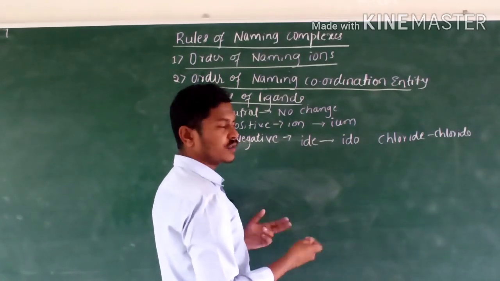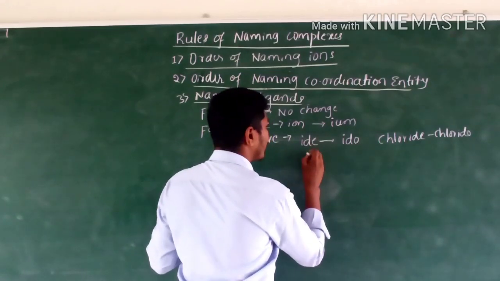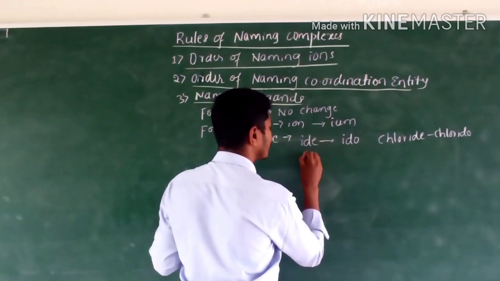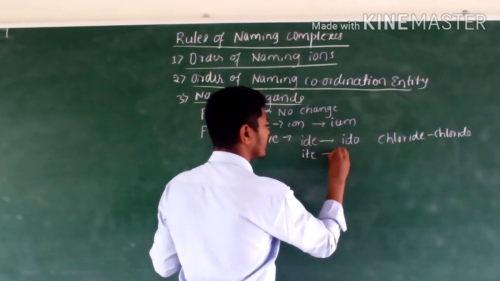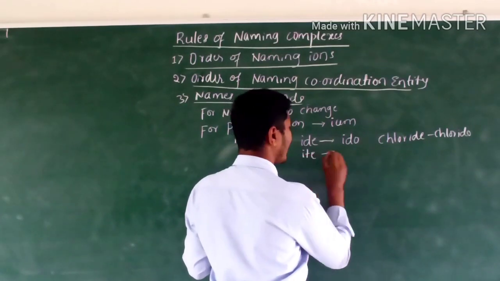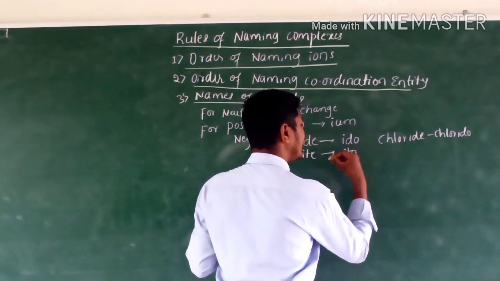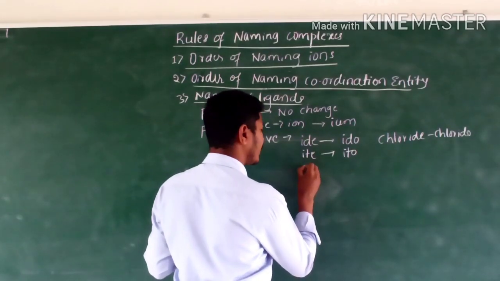Cyanate is converted into cyanato. Nitrite is converted into nitrito, ITE is converted into ITO. Similarly, sulfate is converted into sulfato, and carbonate is converted into carbonato.